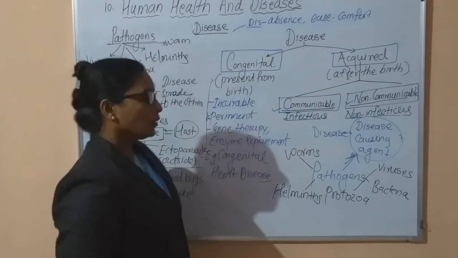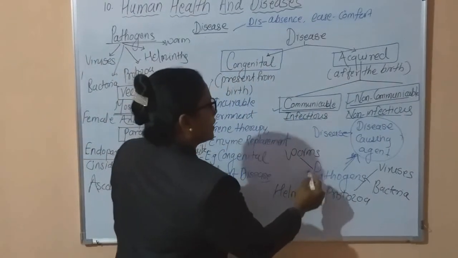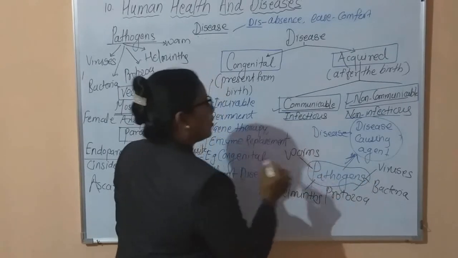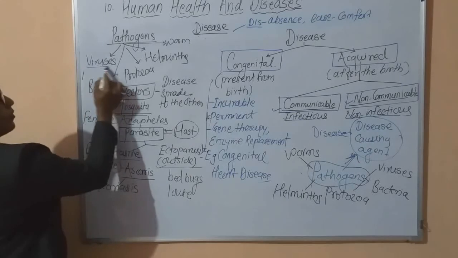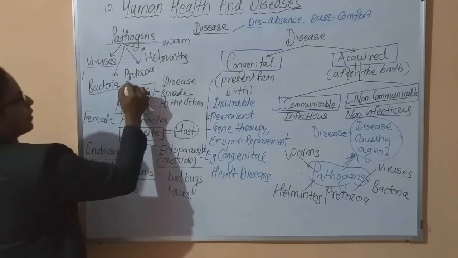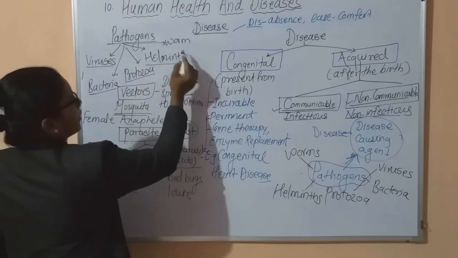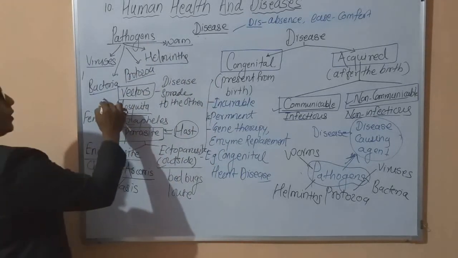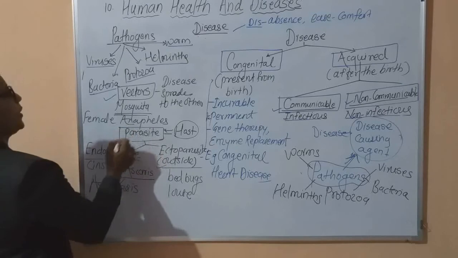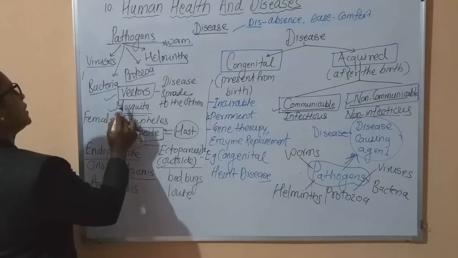The disease causing agents are called pathogens. There is a lot of variety of pathogens. These pathogens may be viruses, bacteria, protozoa, helminths, or worms. Vectors play an important role in the spreading of diseases, that is, mosquitoes.